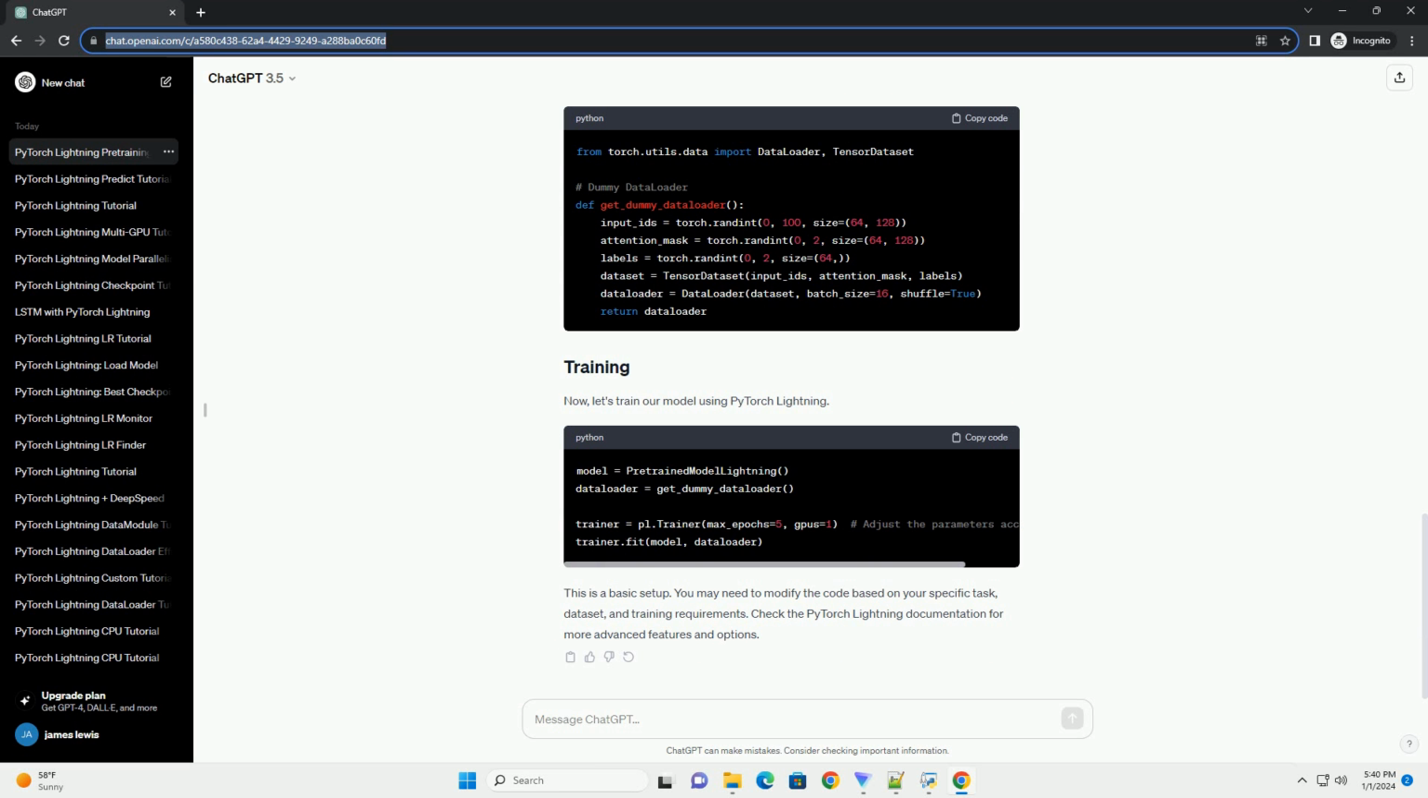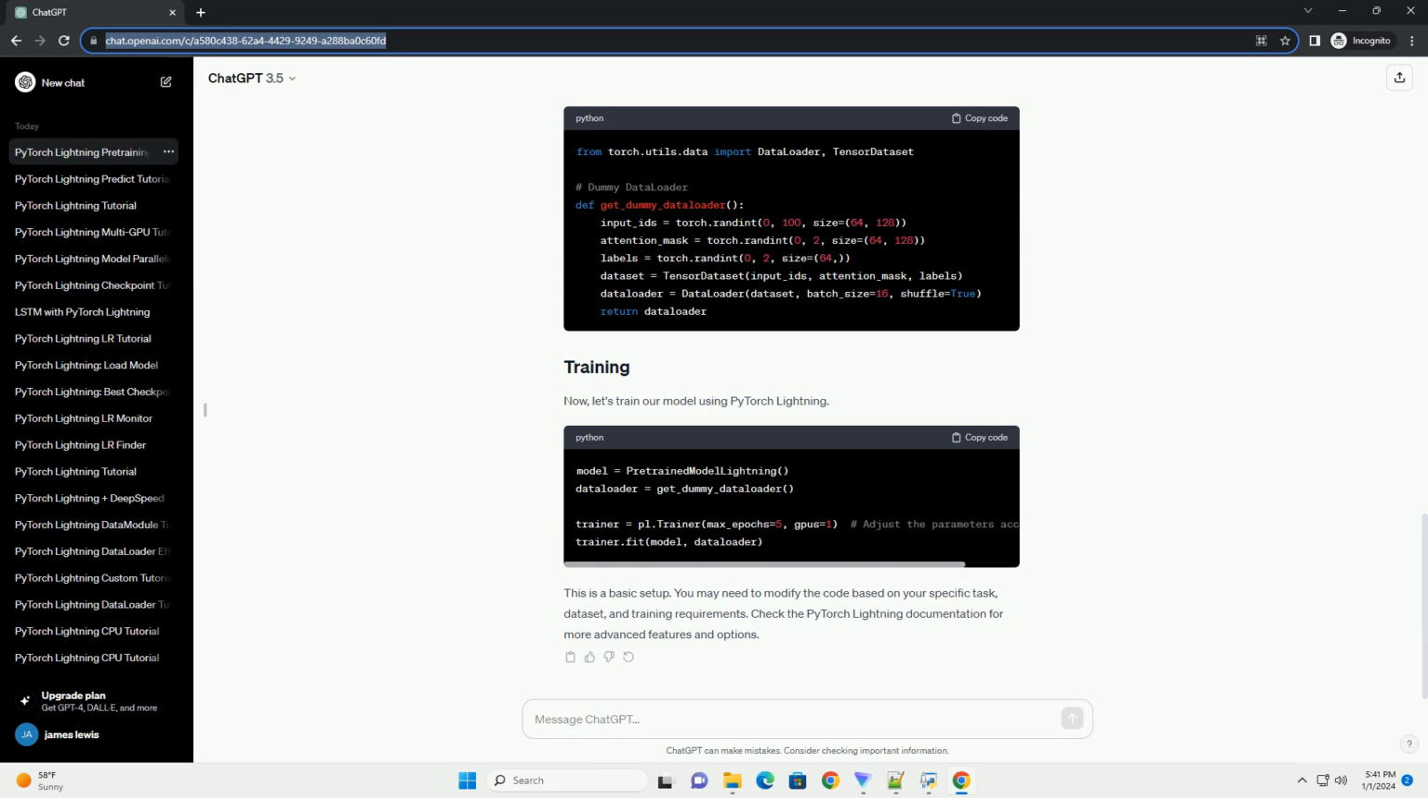Now, let's create a PyTorch Lightning module to encapsulate our model. The Lightning module helps organize training-related code. In the PretrainedModel Lightning class, we inherit from pl.LightningModule and define the model, forward method, training step, and optimizer configuration. You need to implement a data loading mechanism suitable for your task. For simplicity, we'll use a dummy data loader.